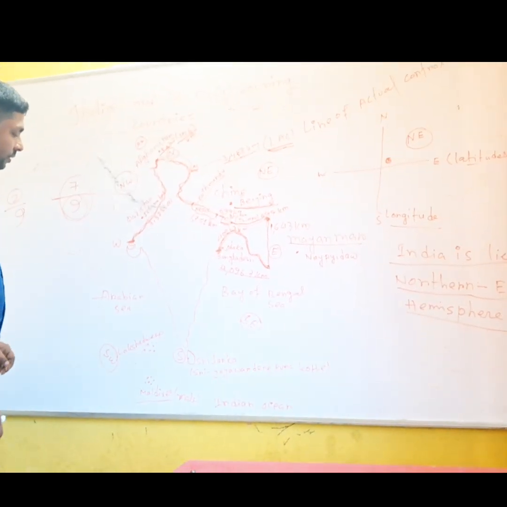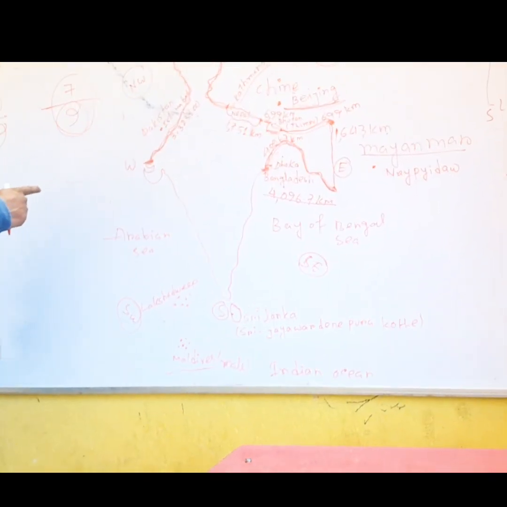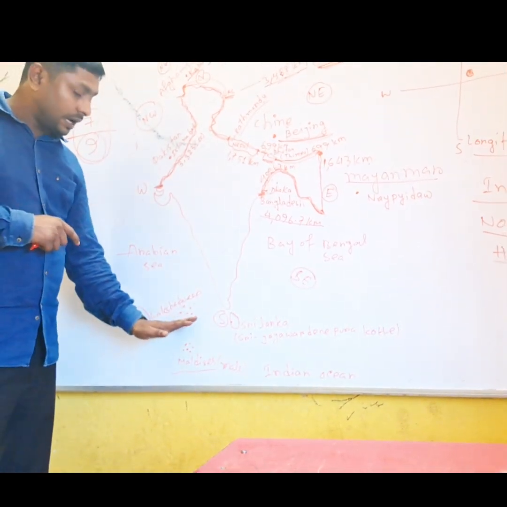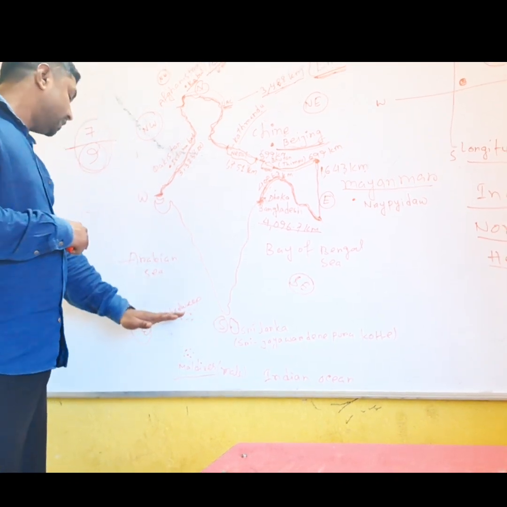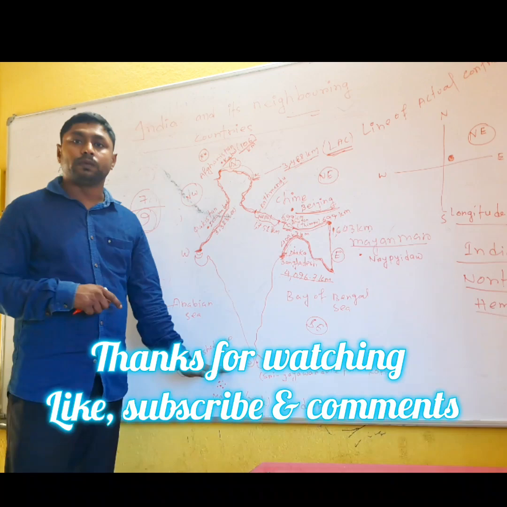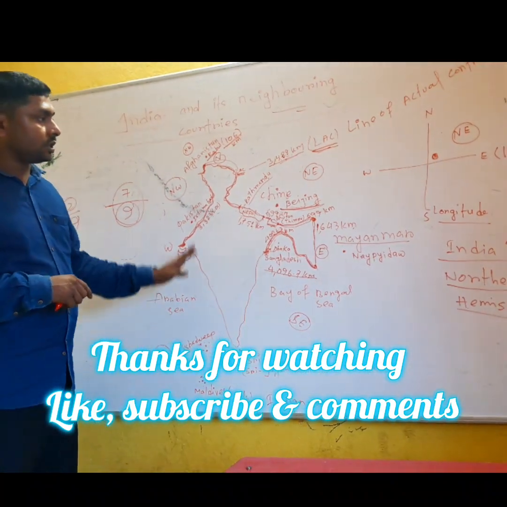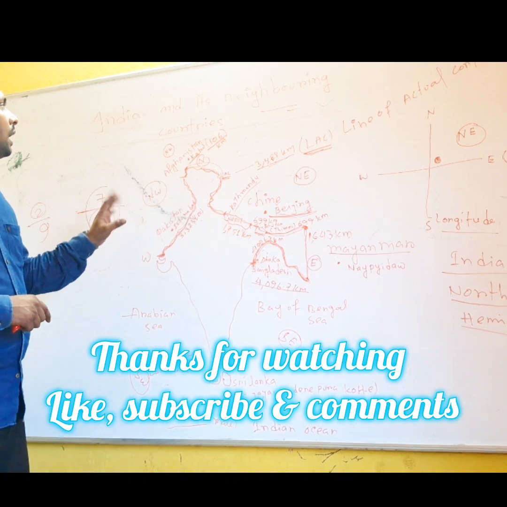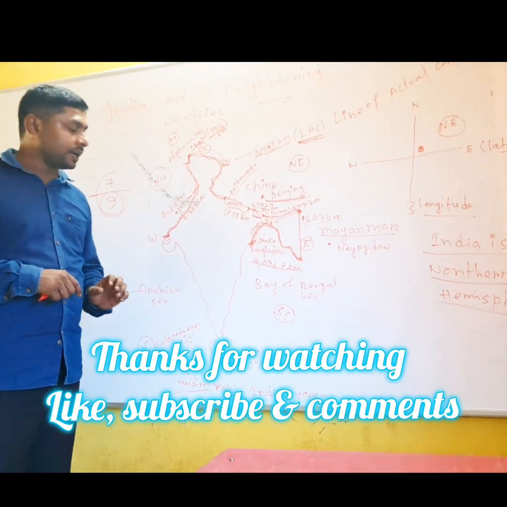Okay. Now come to here. See, the Lakshadweep is also our union territory and it is located in the Arabian Sea. Its capital name is what? Kavaratti. So this is the total topic about India and its neighboring countries.